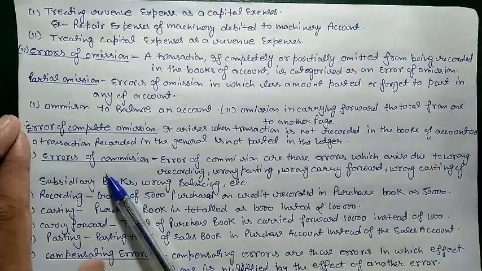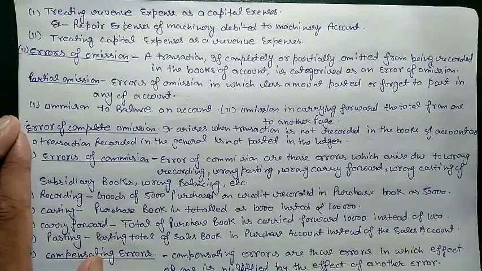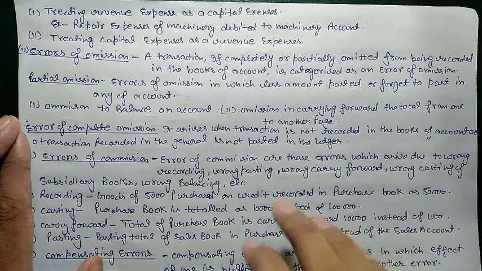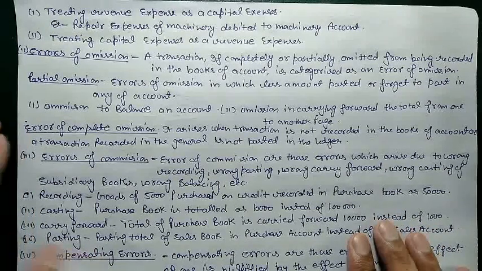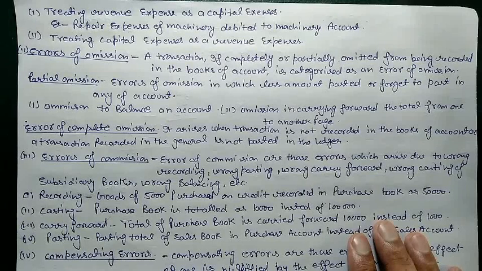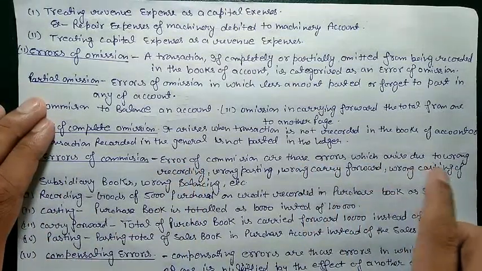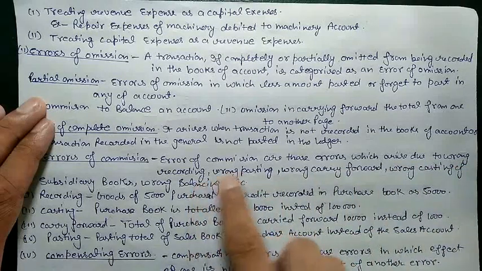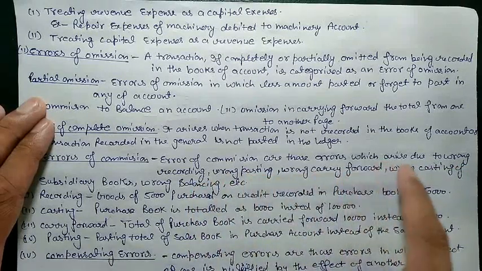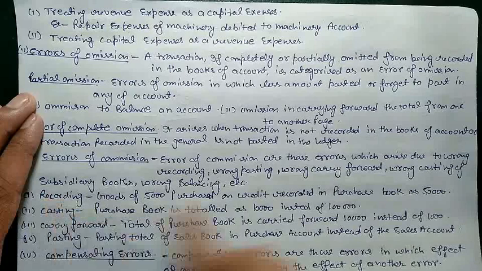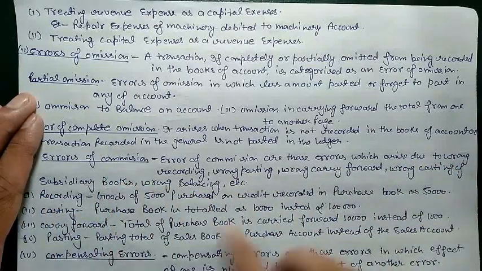Next is error of commission. After the error of principle, error of commission is the main type of error that we find in accounting, because error of commission is easy. So we will get only a few questions on that, but error of commission and principle are the main errors that we have in accountancy. Errors of commission are those errors which arise due to wrong recording, wrong posting, wrong carry forward, wrong casting of subsidiary books, or wrong balancing.